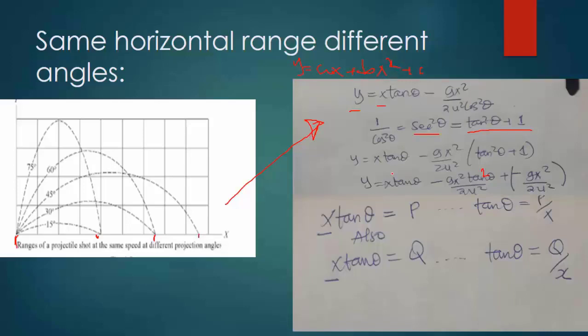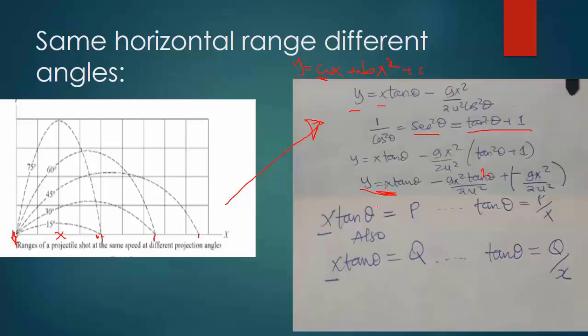But this time sio kama mwanzo ambapo tulikuwa tuna consider values za x's. Lakini sasa hapa tunataka kuprove kwamba the same value ya x inaweza kupatikana kwenye angles mbili tofauti. So it means kwa mfano tuna consider this part, so our x should be constant. So if we keep our x as constant, tutakuja kucompare na hii equation kwamba this time hii x ndio hii constant a, sawa, then value ya x ndio hii tan theta, okay. Tunataka kuona at the same horizontal distance angles tofauti zinaweza zikatupa the same value ya x.